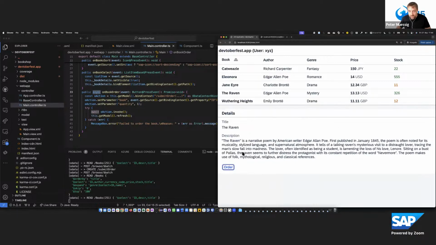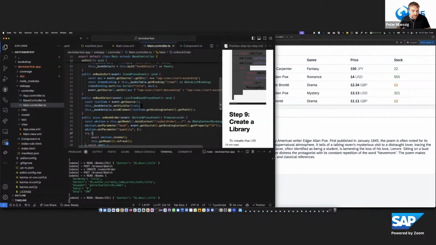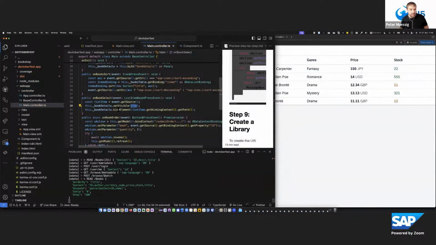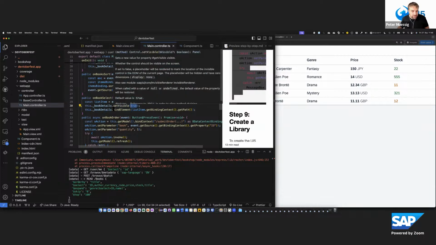Okay, so now we have a fully functional bookshop. Isn't that nice? And it's not so much code. A lot of things happen declaratively, but we have seen there are a lot of checks happening. So if I make mistakes and so on, this is noticed. If I give wrong types, this is detected. This is all the benefit we get from the UI5 TypeScript support.